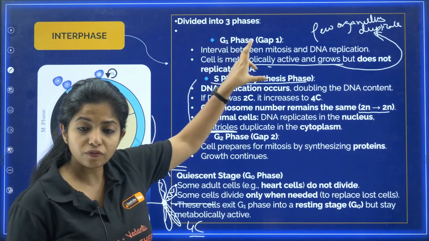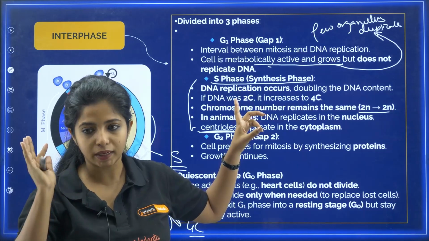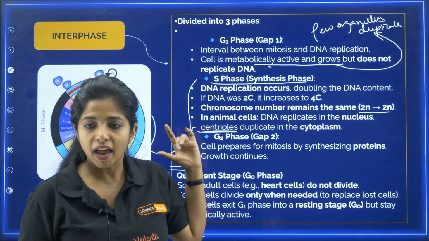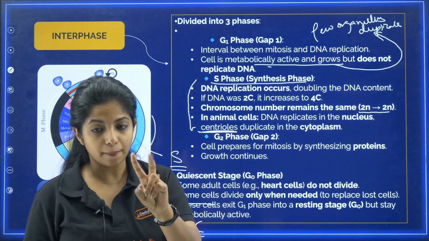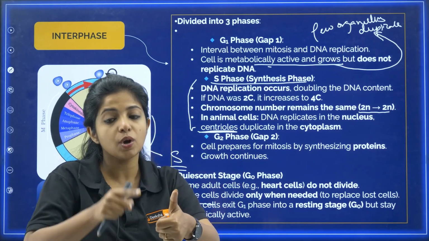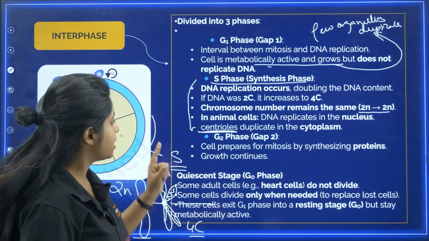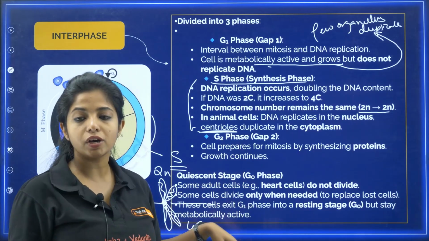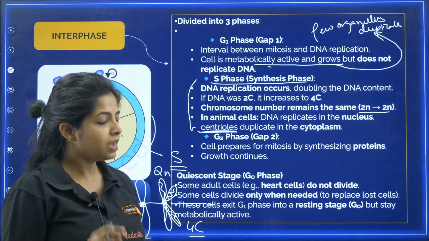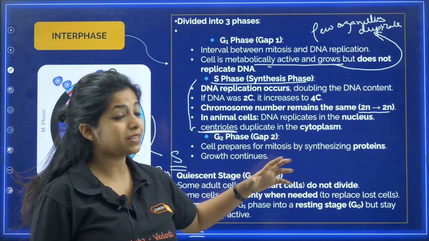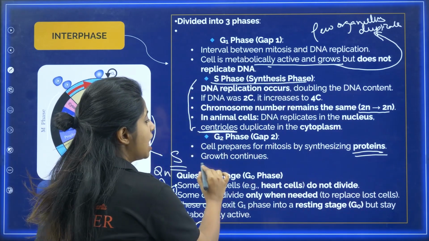Please remember it. So in the G1 phase, they are metabolically active. Growth is very much happening over here, and also a few organelles are getting duplicated. Then DNA replication happens in the S phase, and the centrioles also are getting duplicated in the cytoplasm. So in S phase, two things are happening. One is happening inside the nucleus, that is DNA replication. One is happening outside the nucleus, that is in the cytoplasm, that is centriole duplication. Please remember that. Now, in G2 phase, some children think centrioles are also getting duplicated in the nucleus. No, centrioles are getting duplicated in the cytoplasm. Please remember that. Now, in G2 phase, the cell prepares for mitosis by synthesizing proteins. It will be synthesizing proteins, my dear children, and the growth continues.